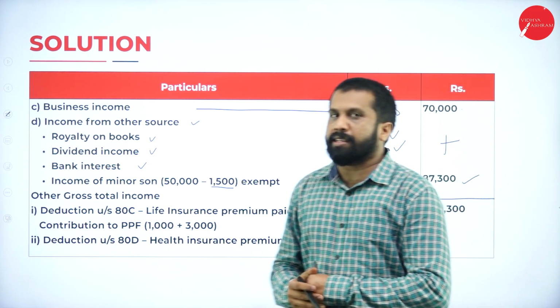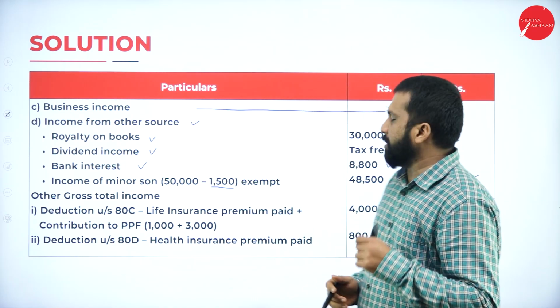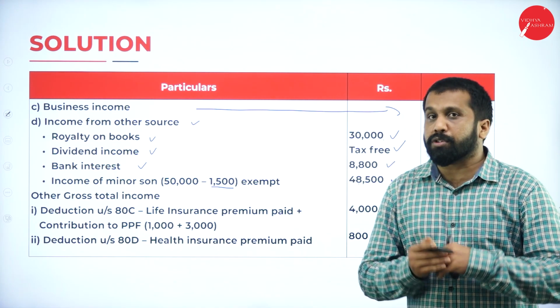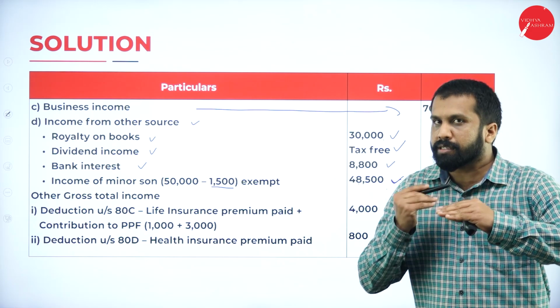What is your gross total income? Your gross total income is 3,300,000. From this, we are supposed to minus deductions. Now we'll come back.